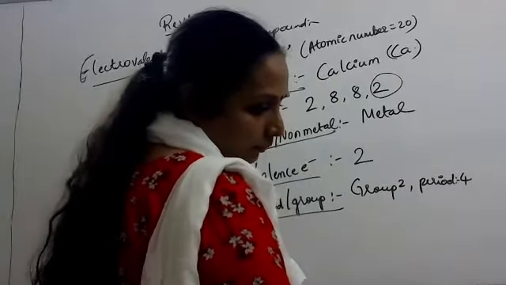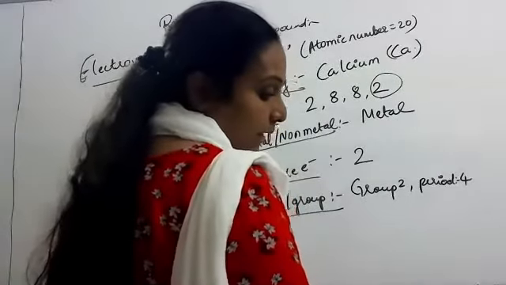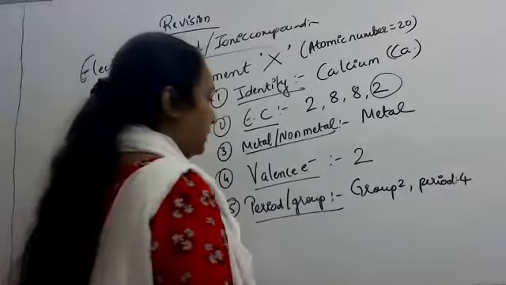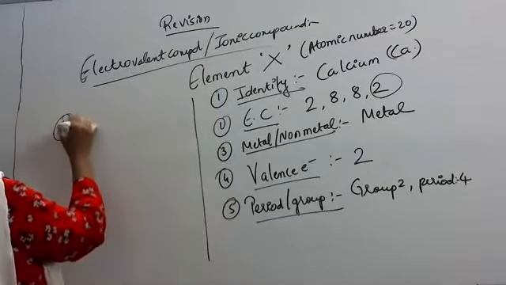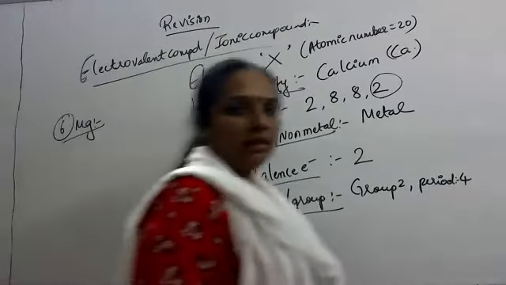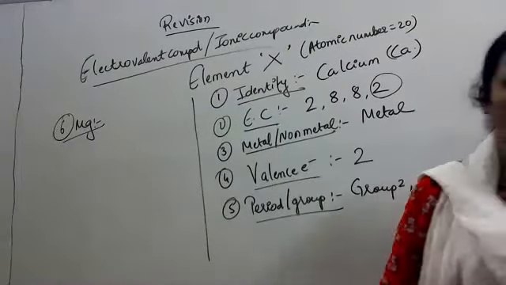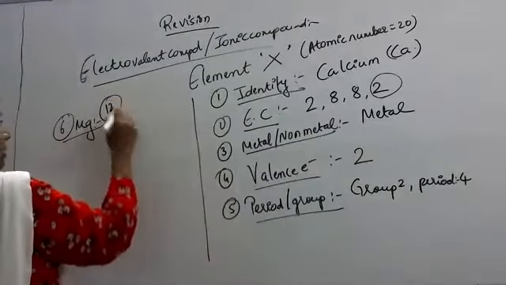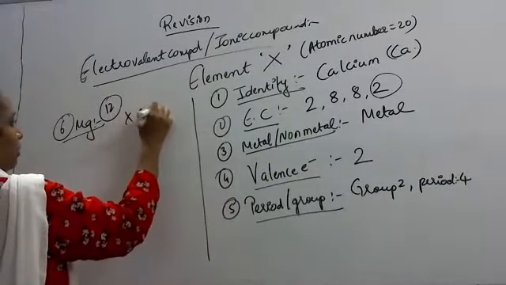Then this question. Is this element greater in size or smaller in size than magnesium? Compare it with magnesium in terms of size. Ma'am, it is greater in size. Why? Because magnesium का atomic number कितना है? 12 है ना? So magnesium का size will be small. So this one is greater. X is greater. Good.